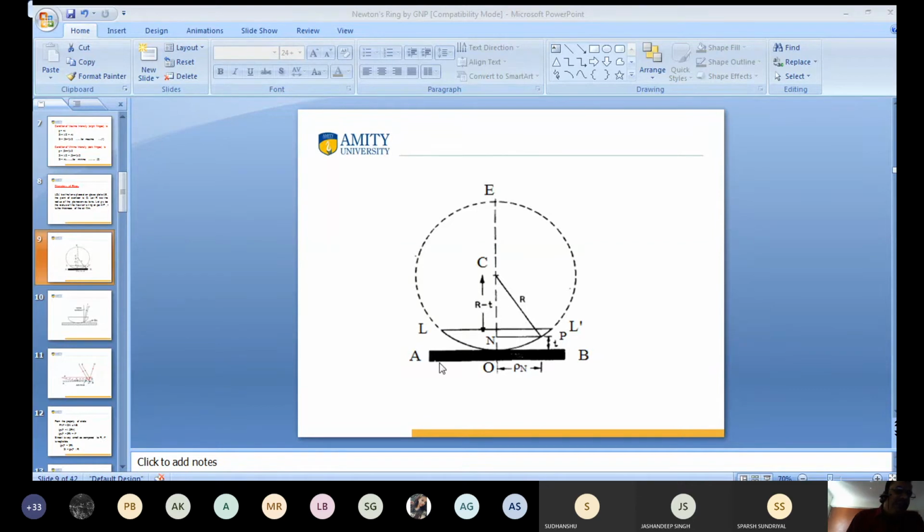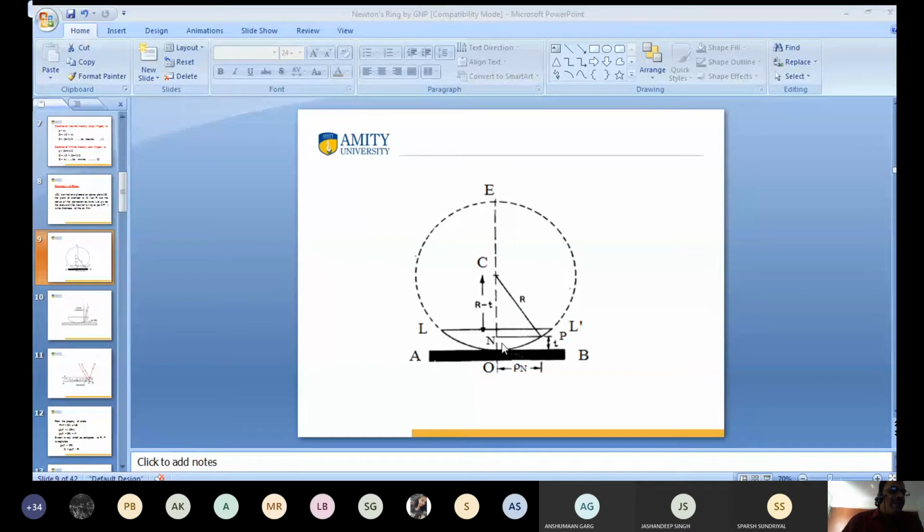I tell you, the value of OC into CE is equal to the square of R. Listen to the question: the value of OC into the value of CE is equal to the square of this R, the radius squared, because both are R. So on the circle, ON into NE is equal to the square of this radius.